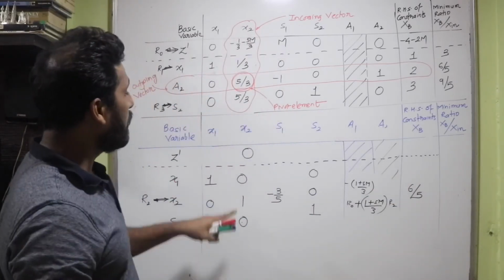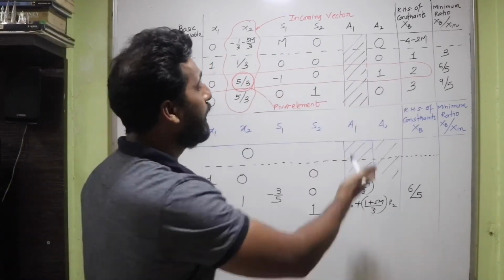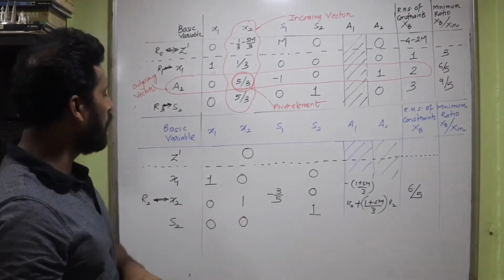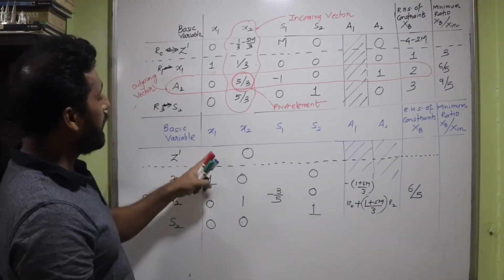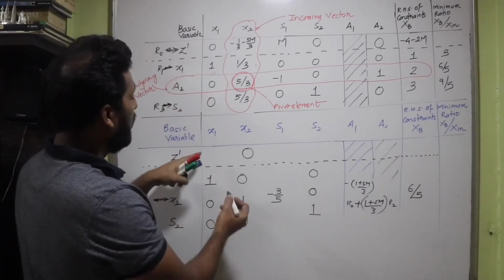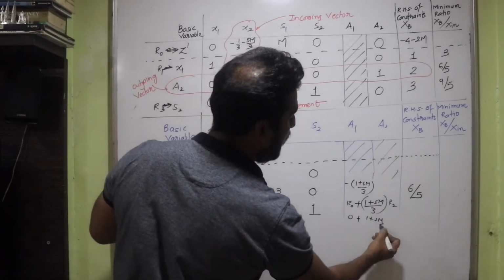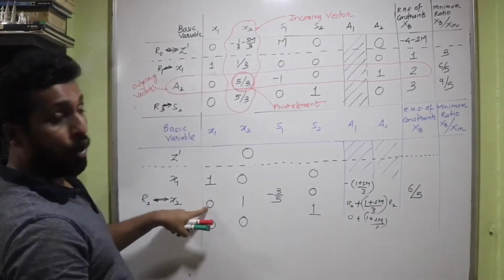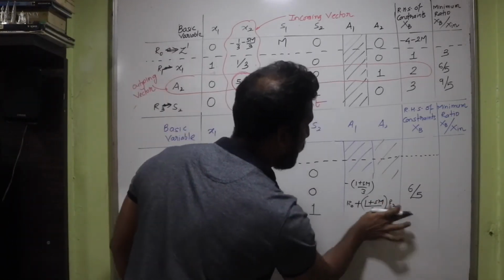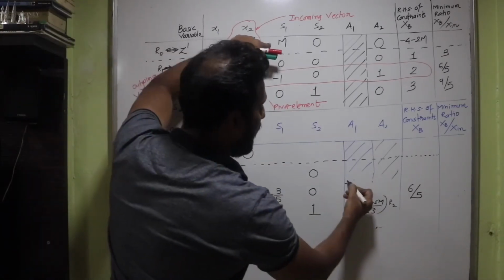Now let's move further. So this value has become 0. I need to take care of the other values also. No need to get A2, isn't it? A2 I will not be solving because that artificial variable has left the simplex table. Okay, so this value is 0 here, isn't it? I need to change this value. So R0 is 0 plus 1 plus 5m upon 3 into the R2 value, which is also 0. So I'm going to get 0 here, isn't it? Then let's move to the next value. The next value here is S1, which is M. So let's write M, isn't it?